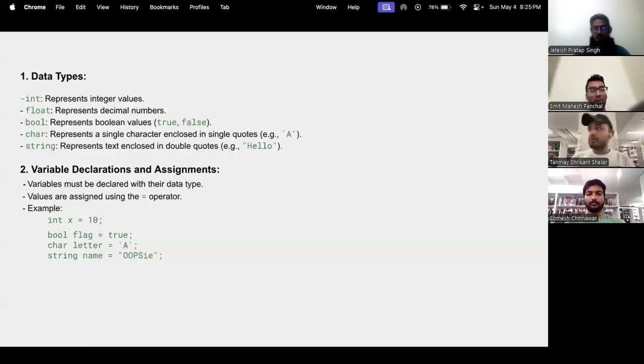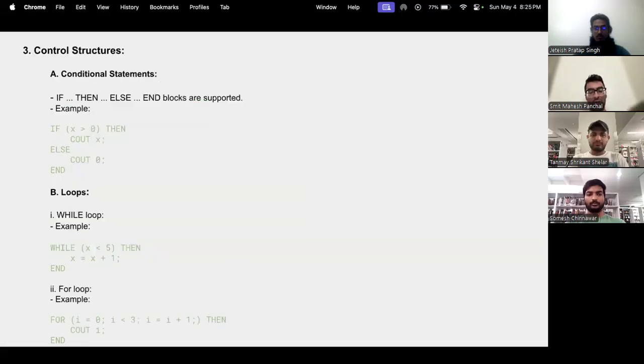In terms of features, we support five basic data types, namely integer, float, bool, character, and string, as you can see in our slides. Along with that, we support control structures like if-else blocks, while and for loops, which have a really familiar syntax.